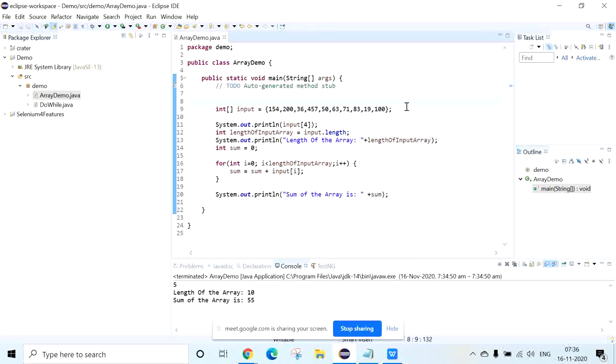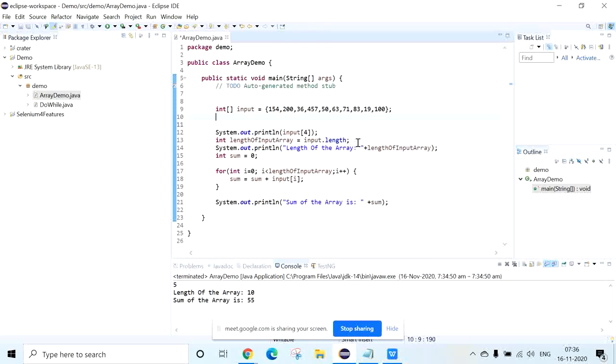So now I want to find whether 457 is present or not in that array. So now I have one input to find. I have one variable, int toFind equal to 470. We will take 71. Now I want to write the logic to check whether 71 is present in the array or not. So how can I do it?